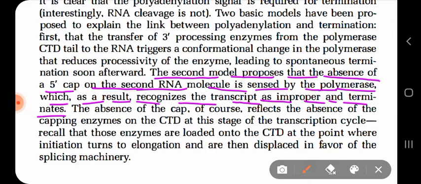So even after polyadenylation the RNA polymerase is still transcribing, but as there is no new 5' cap formation on the second RNA molecule, the polymerase senses it as an improper RNA, and soon after about 100 base pairs it will terminate.